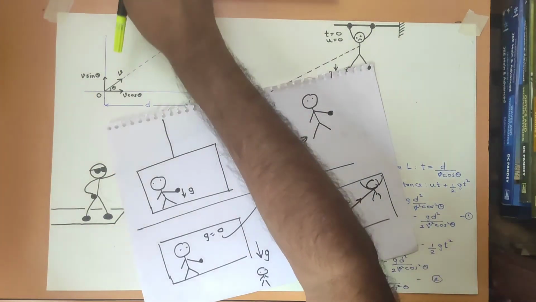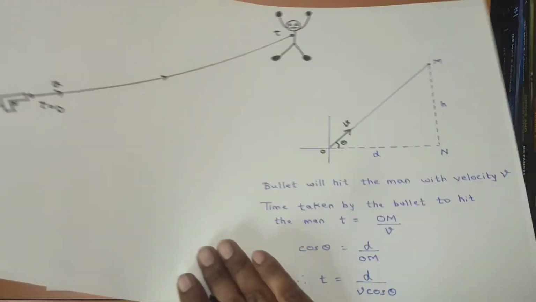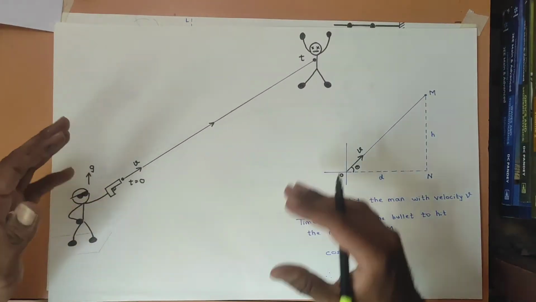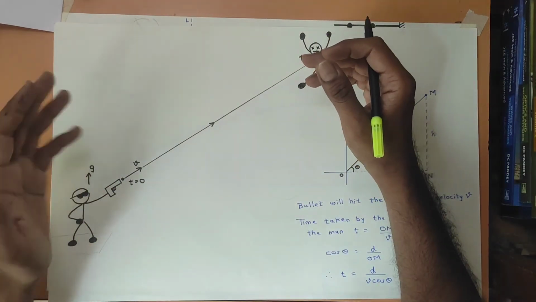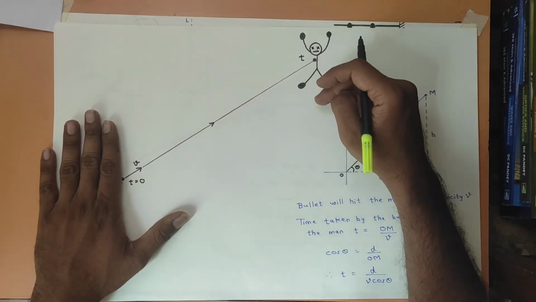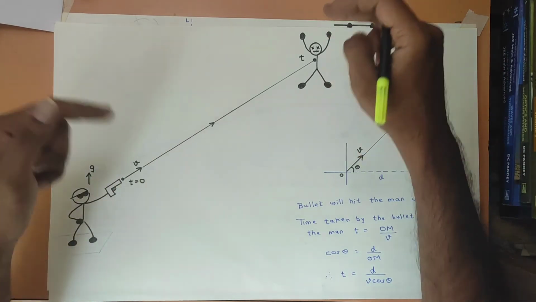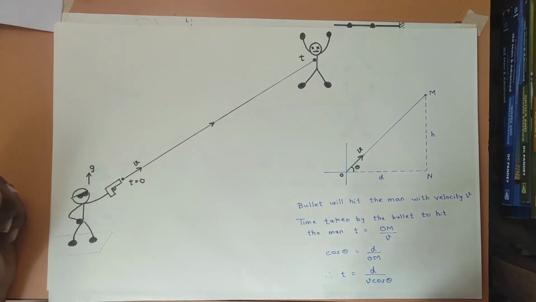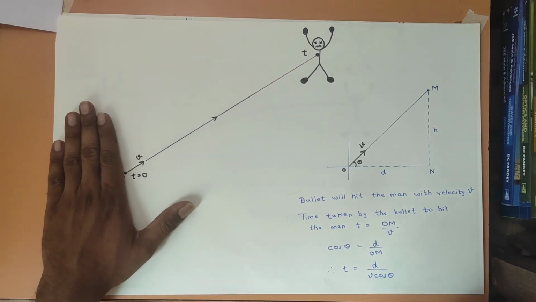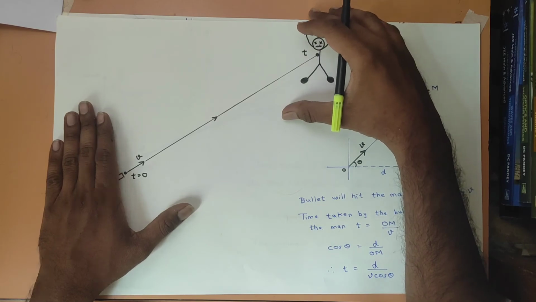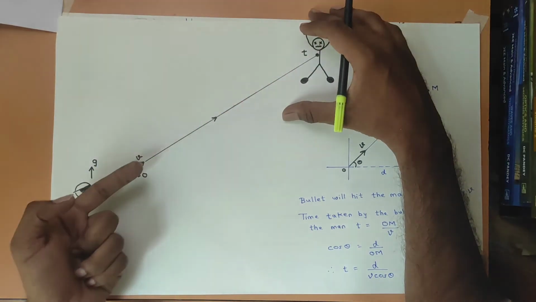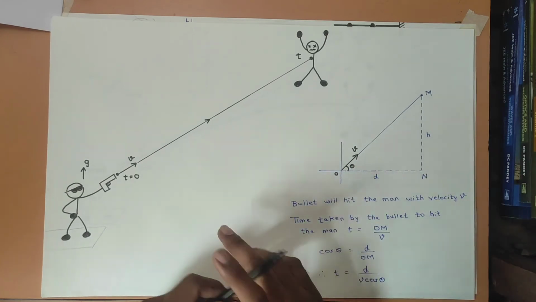Now I have shown that over here. This is the diagram in the frame of reference of the falling person, and this is the same frame of reference as that of the bullet, because both of them are under free fall. Okay. Now forget about the killer over here. Let us just concentrate on the bullet and the falling man. In this frame of reference, obviously he is at rest and the bullet is coming directly towards him with the same velocity v. So I have drawn this diagram over here.